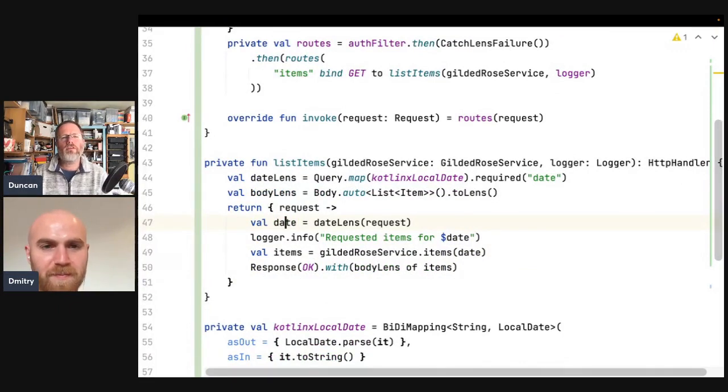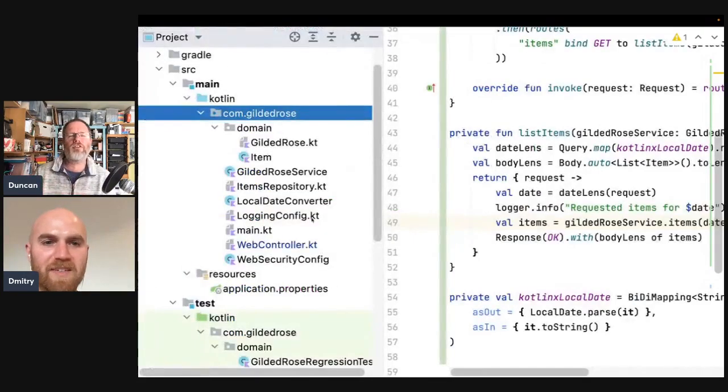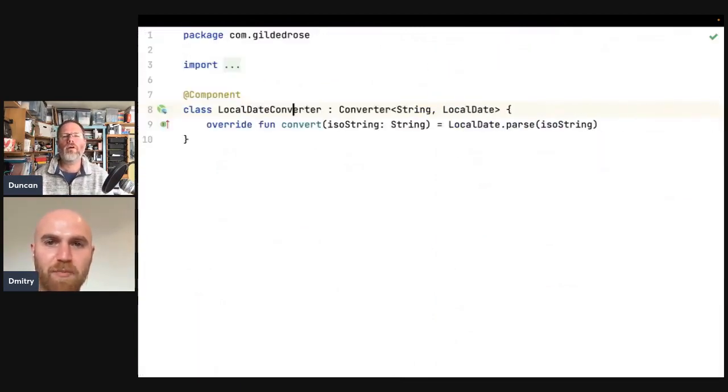But it's a bit more complicated than the Spring version, I think. Maybe it's the lack of annotation. I don't know. In the Spring version there was this local date converter which just happens to be a line somewhere else, and it's a component.